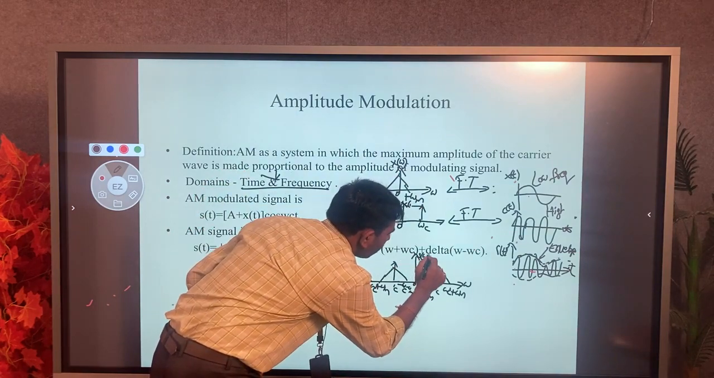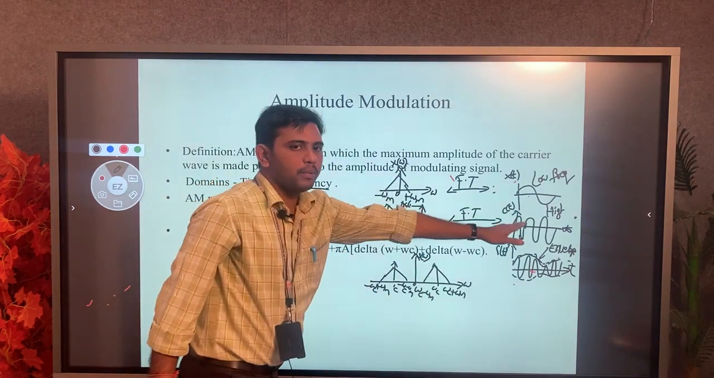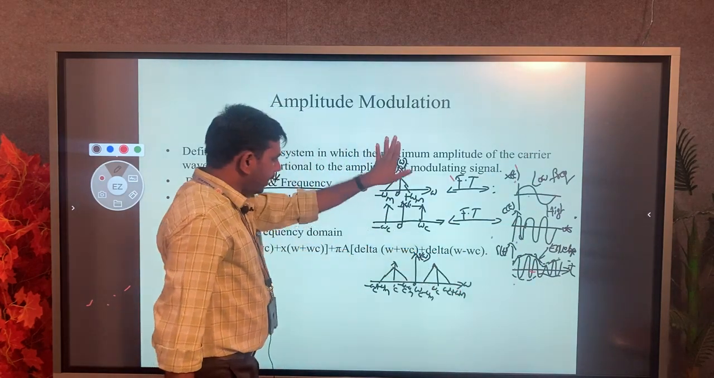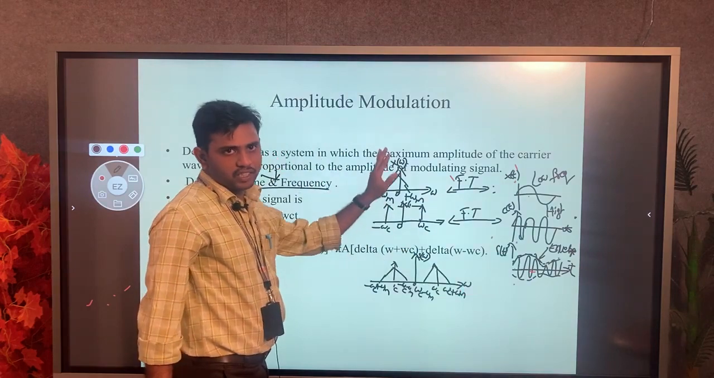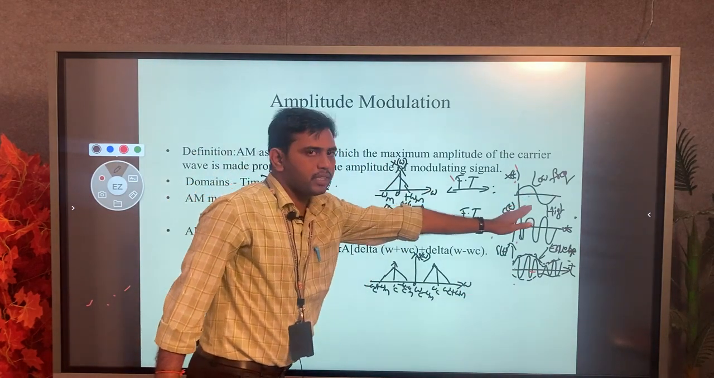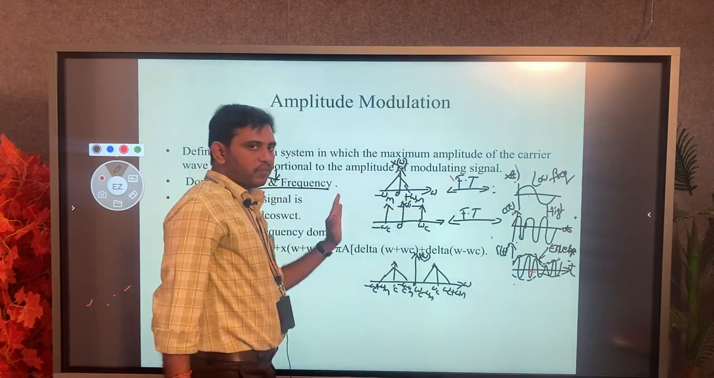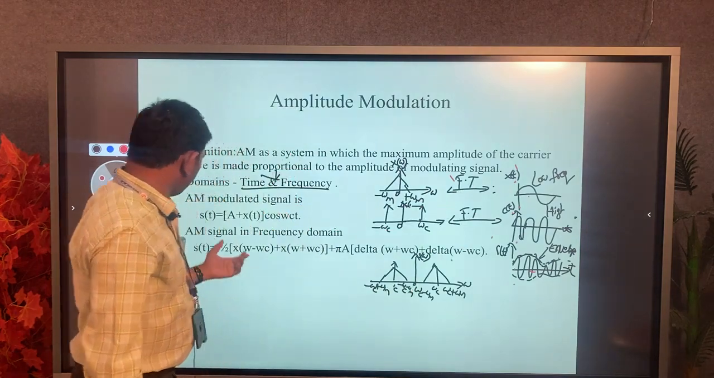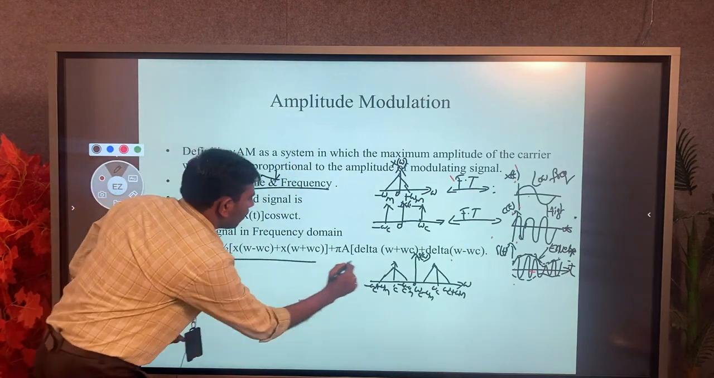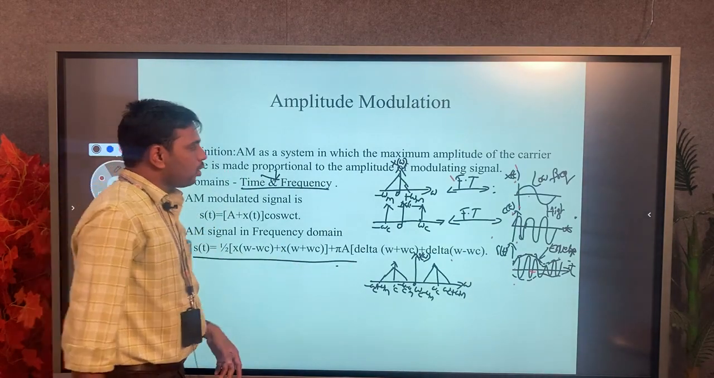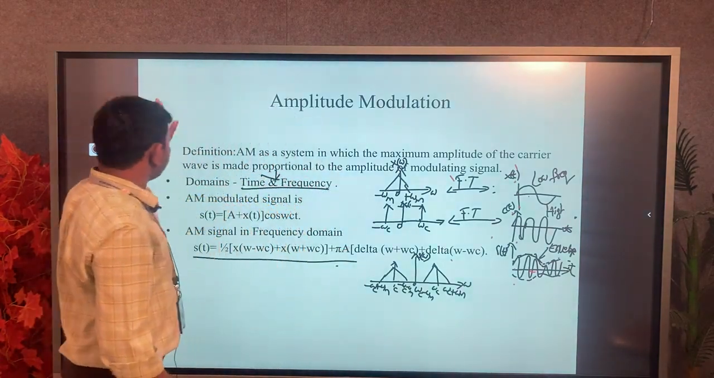We have to observe here that the right side signals represent the time domain, and the left side signals represent the frequency domain signals. So the time domain signal will be converted into the frequency domain. We have to use the Fourier transform. So now we have to analyze the frequency domain equation. Finally we get two terms. So how do we get these two terms?